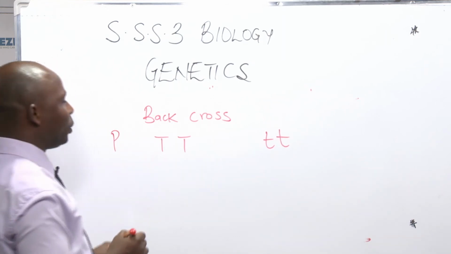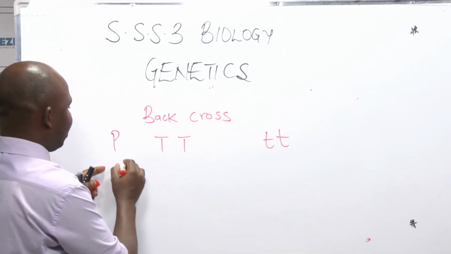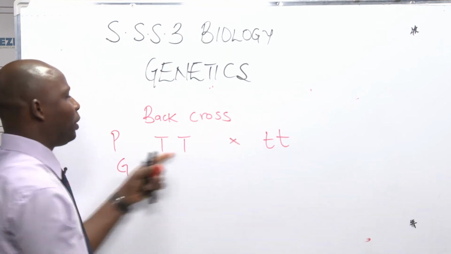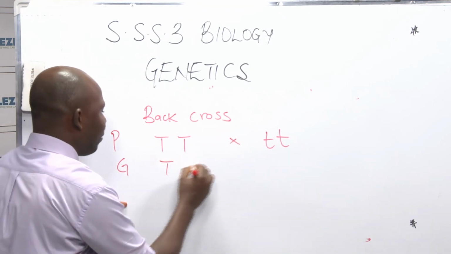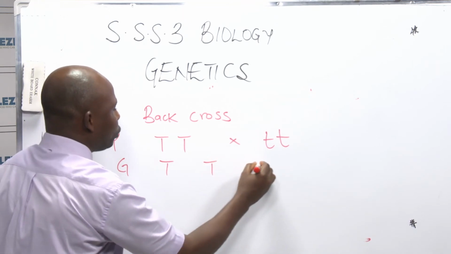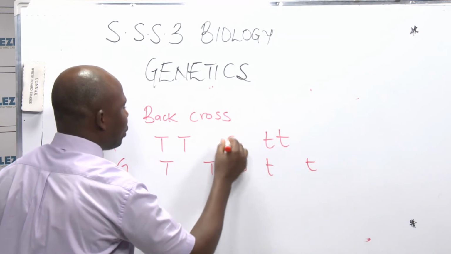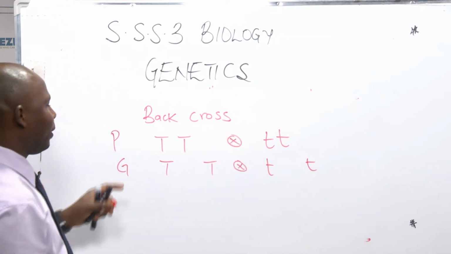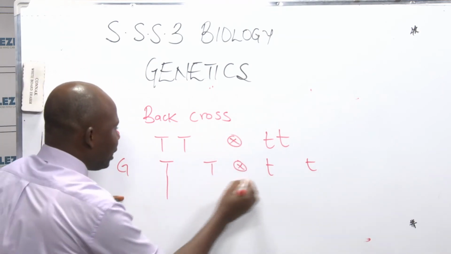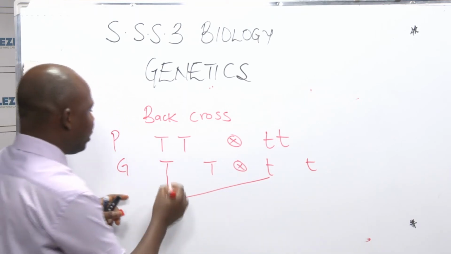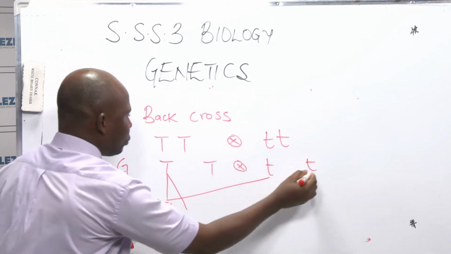Don't forget, when you are doing your crossing, you have P for parents, then you have G to show the gametes. When you get to your gametes, you space them out because you are going to cross. And don't forget to put your fertilization or meiosis there. Now, what are the kind of children they are going to have? Take this, that's the first one. Take it again to this.